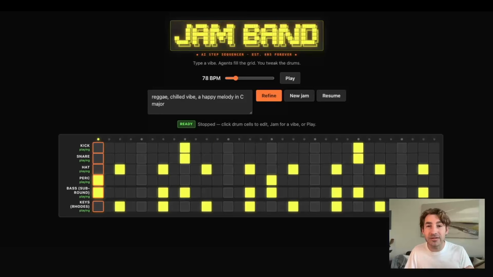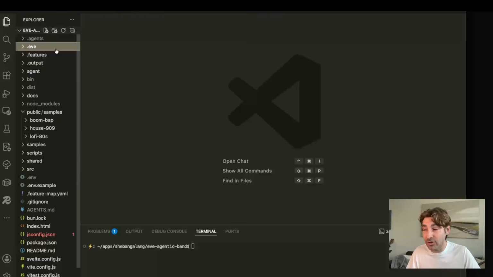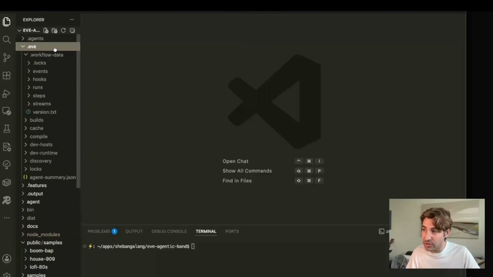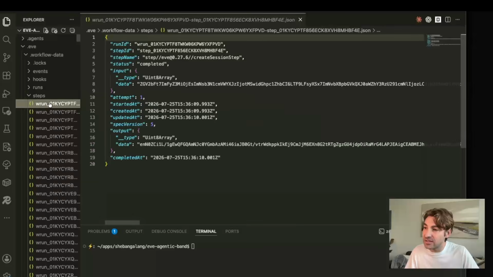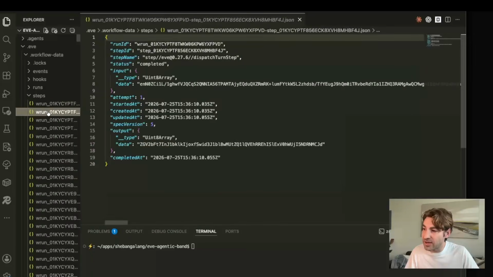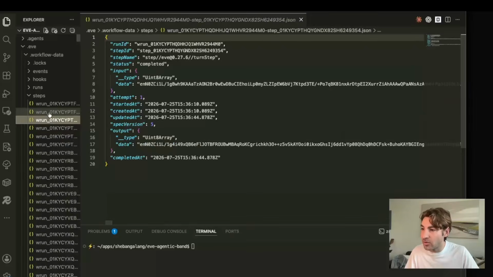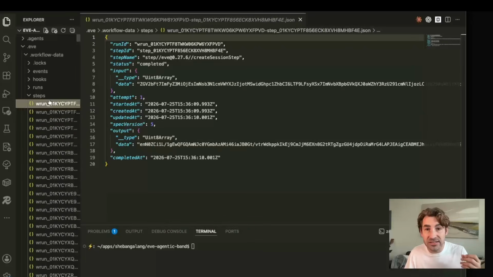Now, I want to look at the durable AI agents part in Eve and how that actually works. Back in the code, if we go back into the root and we go into the .eve folder, there is a folder called workflow data. And here we can see events, hooks, runs, steps, streams directories. Inside of these directories, if we go into steps, for example, we can actually see that the steps are logged as files. And this is, again, where Eve uses the file system first approach to persist state.